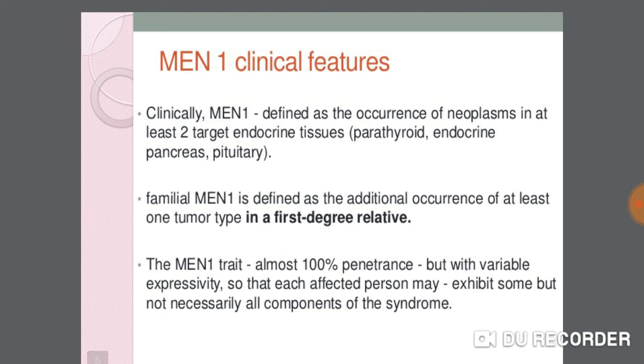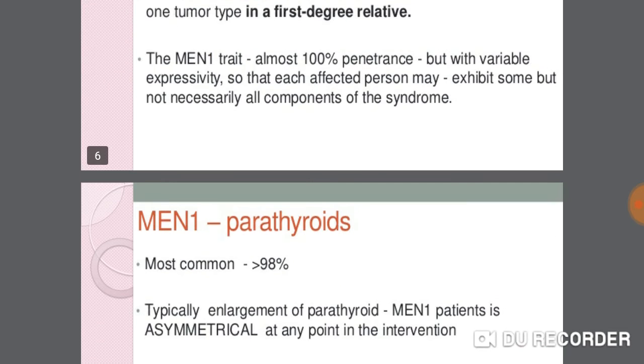MEN syndrome 1 clinical features. Clinically, MEN 1 is defined as occurrence of neoplasms in at least two target endocrine tissues like parathyroid, endocrine pancreas and pituitary. Familial MEN 1 is defined as additional occurrence of at least one tumor type in a first degree relative. MEN 1 trait has almost 100% penetrance but variable expressivity, so that each affected person may exhibit some but not necessarily all components of the syndrome.